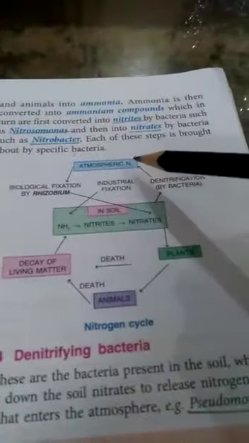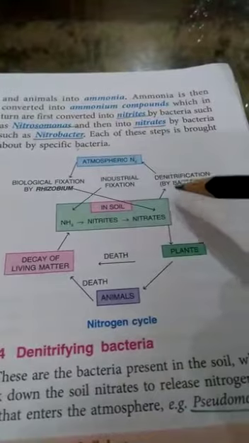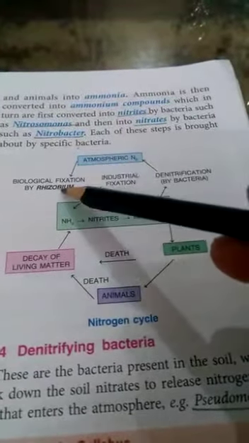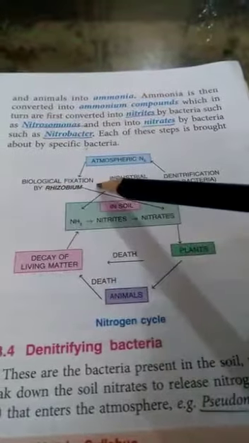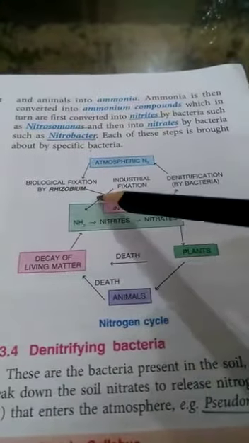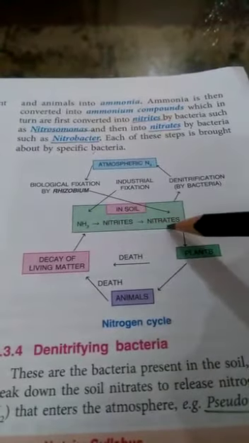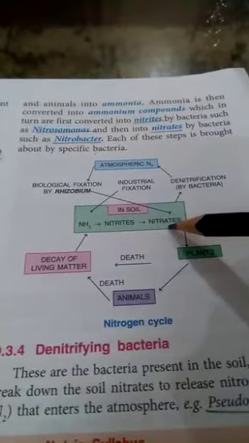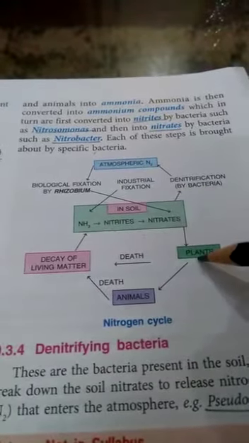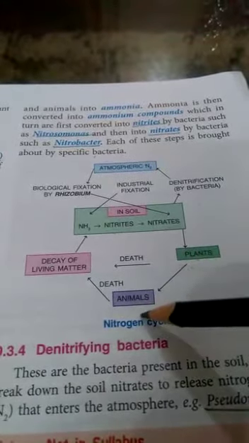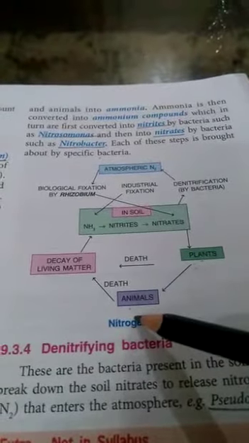This is a nitrogen cycle given, atmospheric nitrogen. Atmospheric nitrogen is utilized by plants. First of all, it is fixed, biological fixation by Rhizobium or other free living organisms, and then it mixes in the soil in the form of nitrates or nitrites or ammonia that is utilized by plants. From plants, it goes to animals. When animals eat plants, it goes into the body of animals.